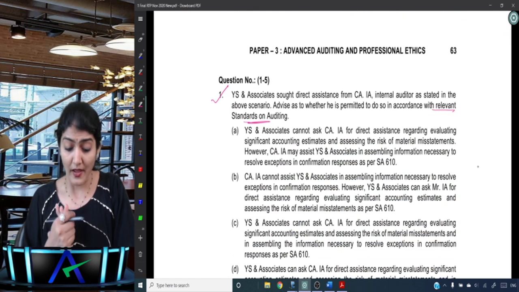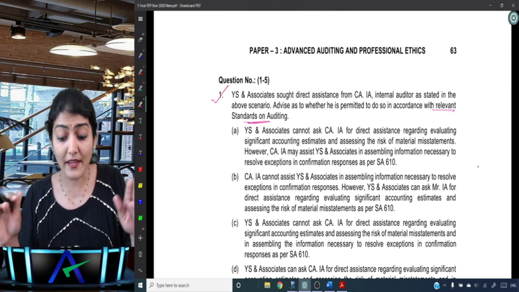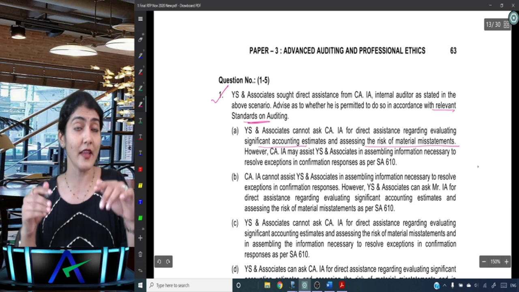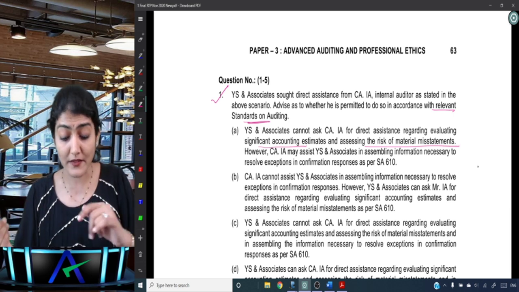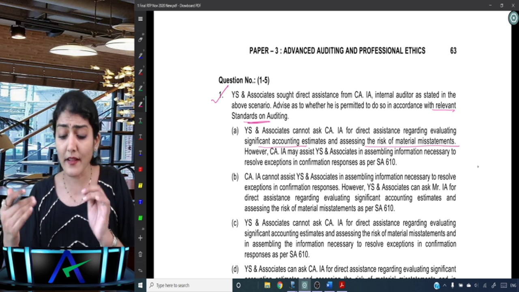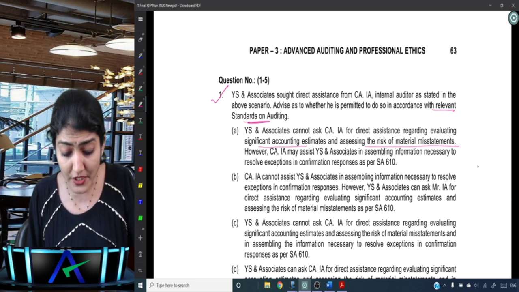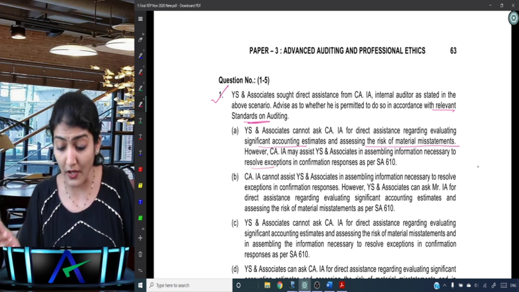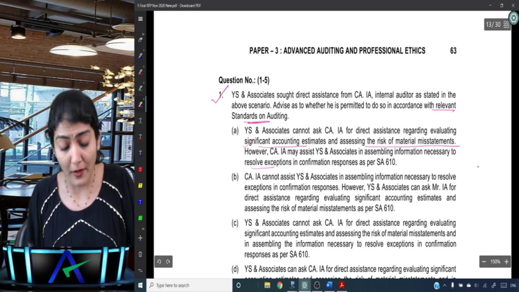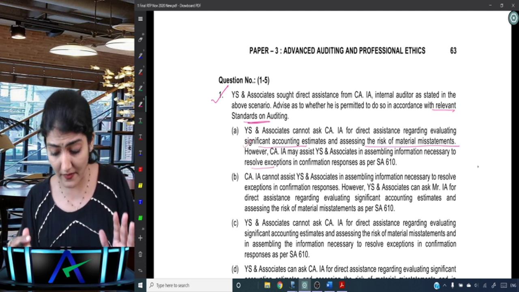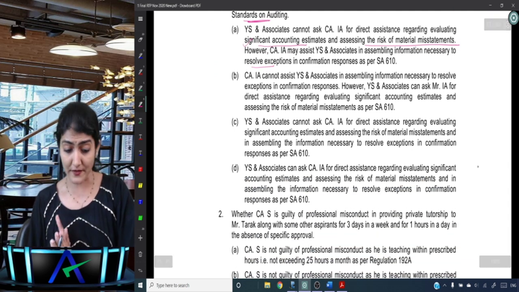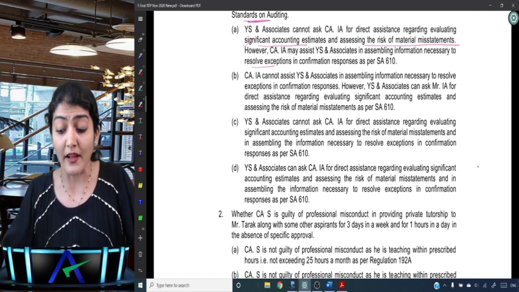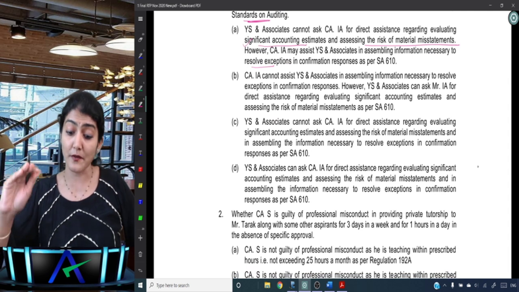Let us see the option. YS and Associates cannot ask CAIA for direct assistance regarding significant accounting estimates and assessing the RMM. However, IA may assist YS and Associates in assembling information necessary to resolve exceptions and confirmation responses as per SA 610. So what they are saying over here: first two, no. But third one, yes, you can take the direct assistance. Seems okay, but let us check the other three first. IA cannot assist YS and Associates in assembling information necessary to resolve exceptions and confirmation responses.